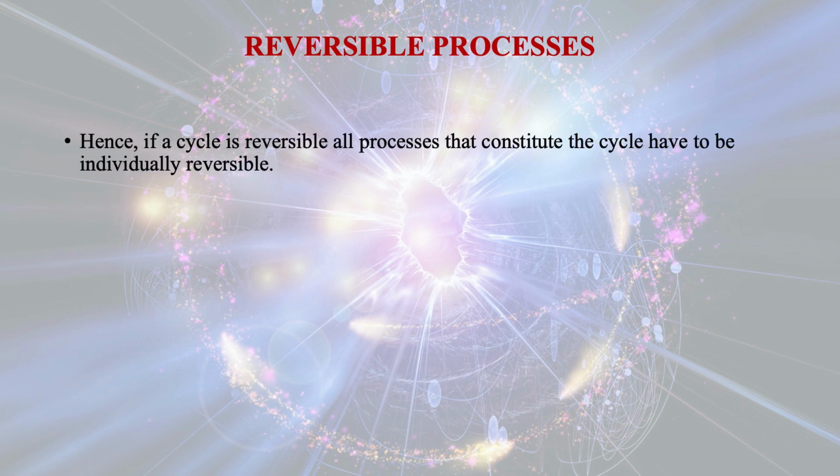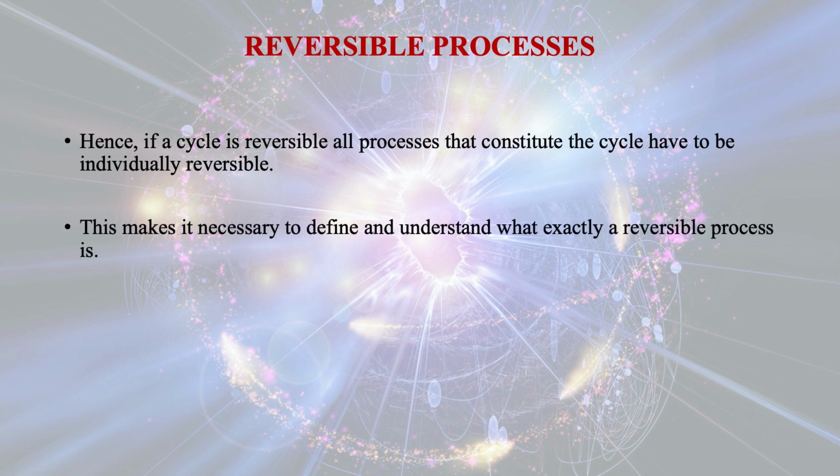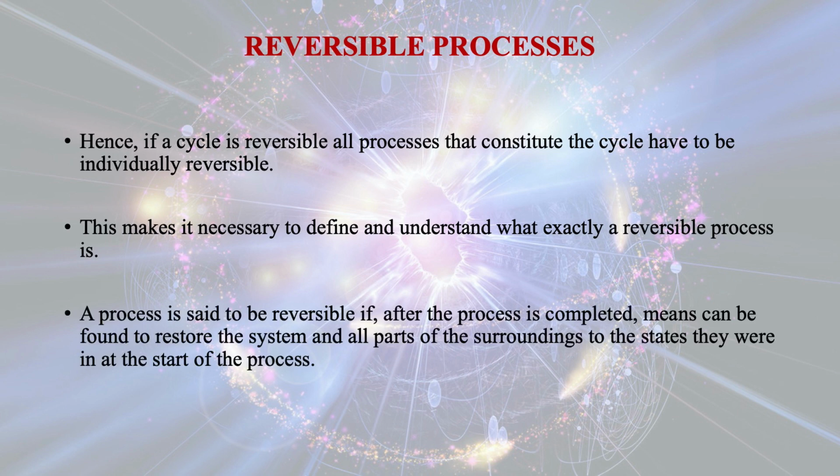Hence, if a cycle is reversible, all the processes that constituted the cycle have to be individually reversible. This makes it necessary to define and understand what exactly a reversible process is. A process is said to be reversible if, after the process is completed, means can be found to restore the system and all parts of the surroundings to the states they were in at the start of the process.